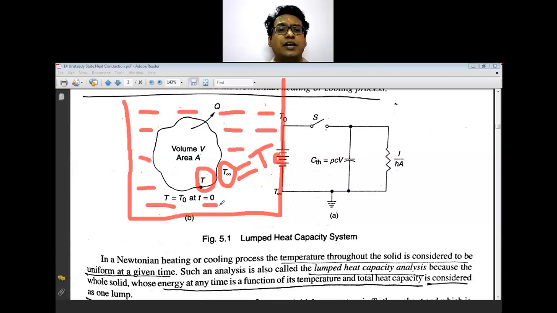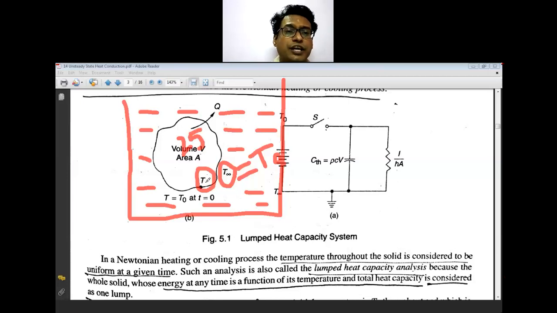This is the water that is available. So this temperature T is your initial temperature. Say the surrounding temperature is, I have put the hot water here of say 80 degrees Celsius, and this initial metal ball is having the temperature of say 25 degrees Celsius. So from this 25 degrees Celsius initial temperature of this body, that is going to increase.